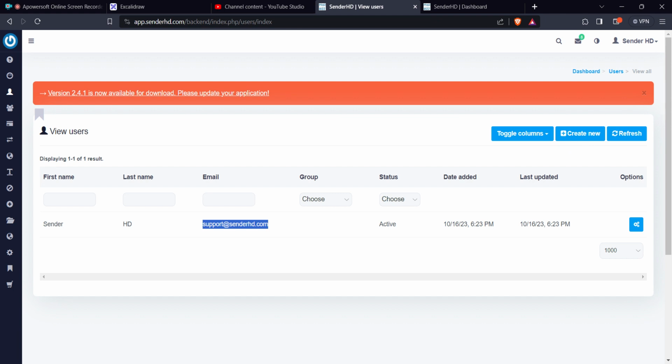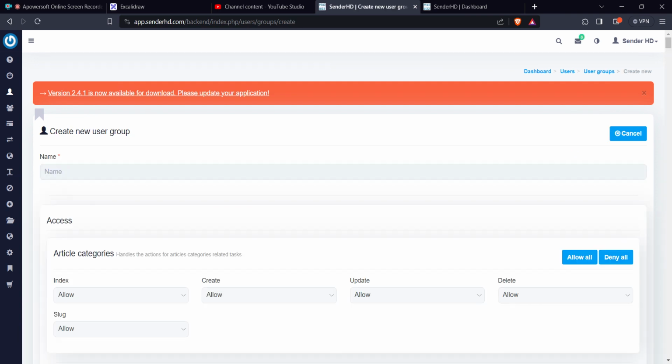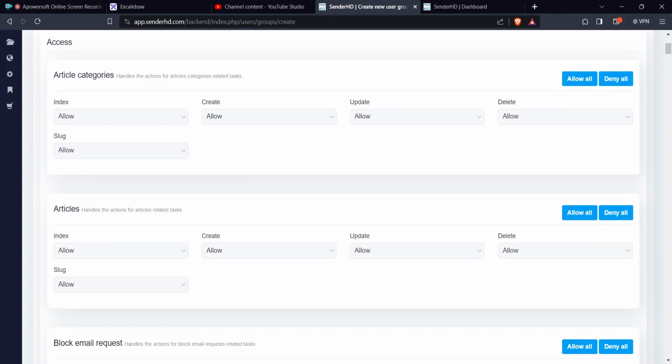The next set of people you want to know is what are groups. If you come here to groups, a group is where you control what kind of customers you want to have access to what. This is where you control all the accesses. Remember, as a user, as an admin, you have total control over everything. Now you want to give this access probably to one of your employees or to a customer. How do you go about it?